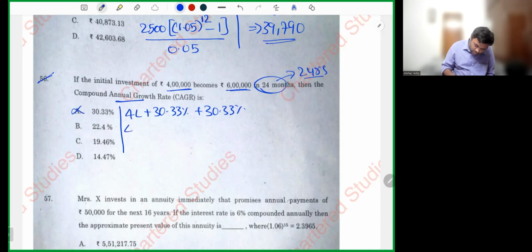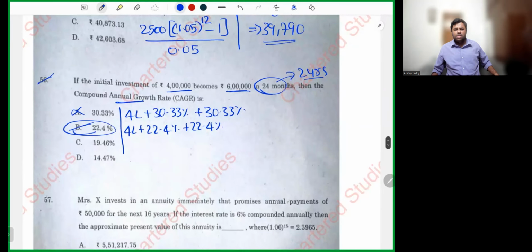Can't be the answer. 4 lakh plus 22.4% plus 22.4%. I'm getting 5,99,270. Approximately, I hope it is matching. Let's check option C also. 4 lakh plus 19.46% plus 19.46%. No, my dear friends, B is the only answer. Some 600 to 700 rupees less we are getting, but it's fine. There is no issue. CAGR is an annualized, averaged growth rate. Actually, it is okay.